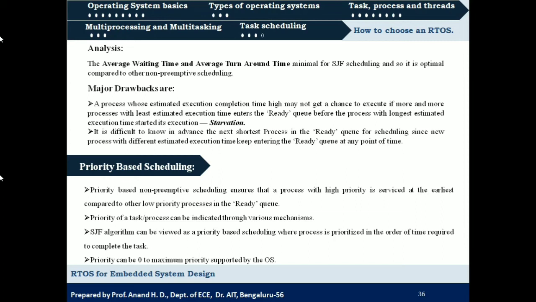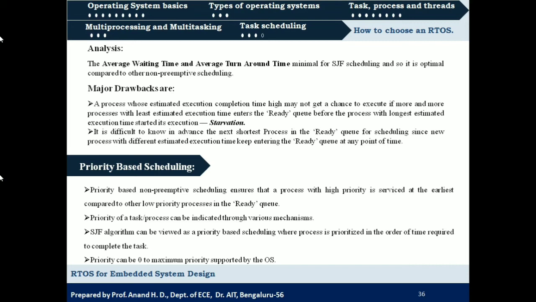The way in which priority is assigned to a process varies from operating system to operating system. Priority of a task or process can be indicated through various mechanisms. For example, in case of shortest job first, the priority is given to the process with the shortest completion time.